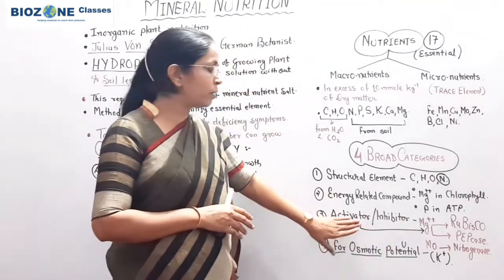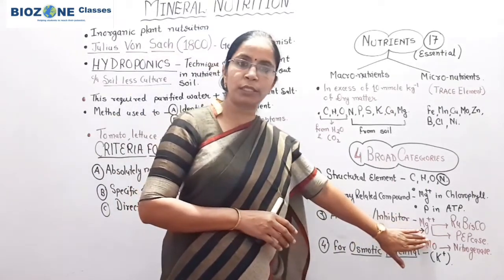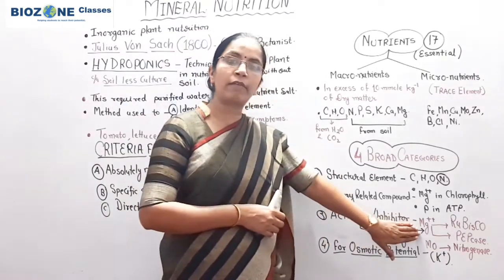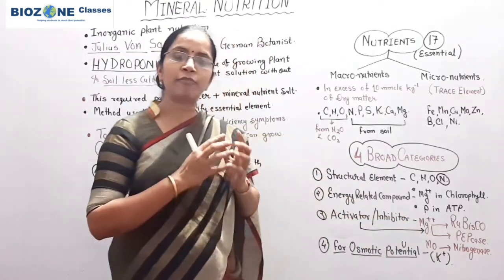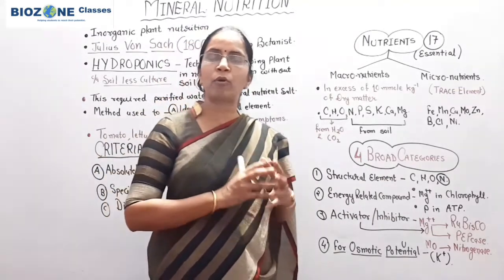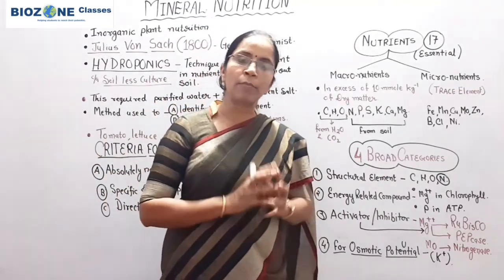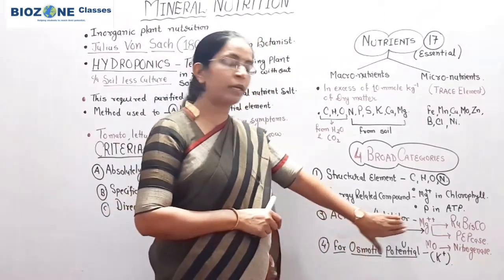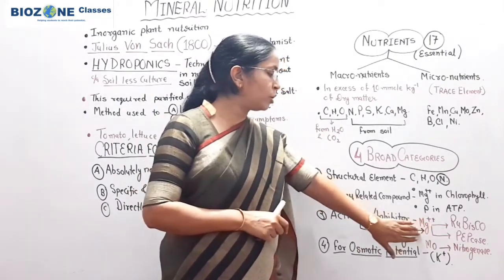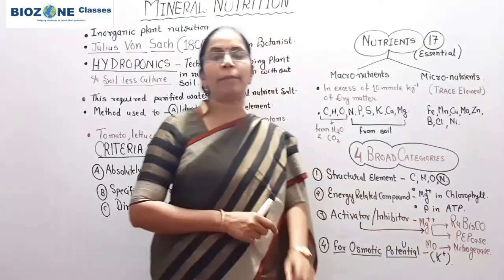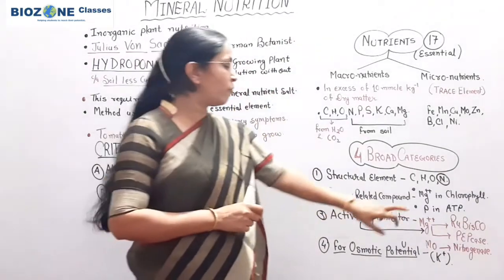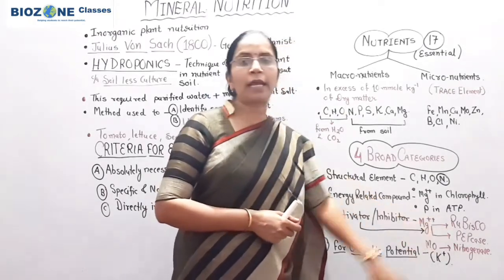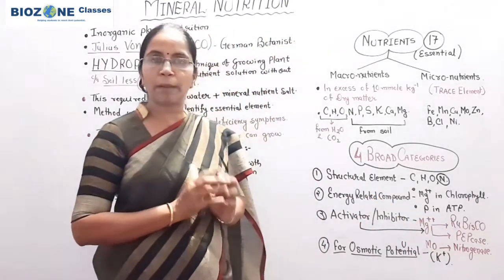Activator, mainly you remember, most important is magnesium. Photosynthesis, already we studied. So in the C3 cycle we require the Rubisco enzyme, and in the C4 cycle PEP carboxylase enzyme is required for the carboxylation process. So here you remember, when we study activators and inhibitors, magnesium ions are predominantly the activator for the Rubisco enzyme in C3 plants or the C3 cycle and PEP carboxylase in the C4 cycle or C4 plants.